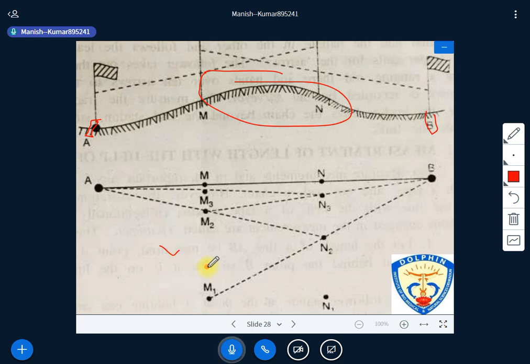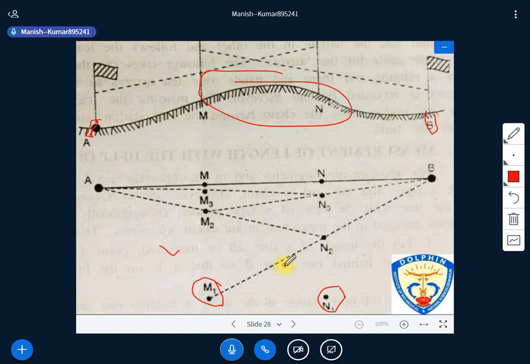When we are doing the indirect ranging, the first thing is that we have to locate two intermediate points. As you look at that, M1 and N1, right? For example, if it is A and B, first M1 and N1 have to be located. And how these M1 and N1 have to be located, listen carefully: M1 and N1 should be very near to your chain line by judgment. Through judgment, you have to look at whether M1 and N1 are near the chain line or not.